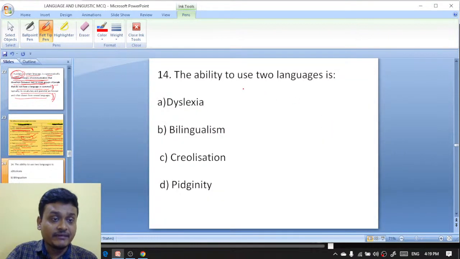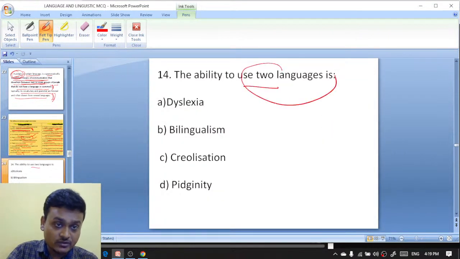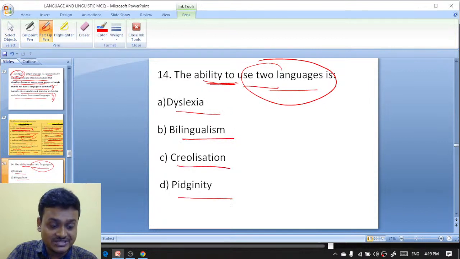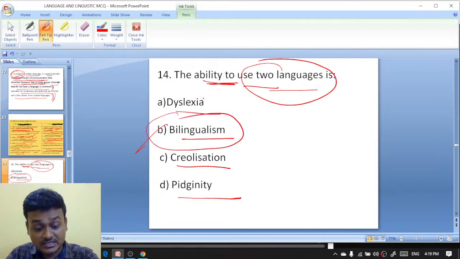Next question. The ability to use two languages, the ability to use two languages, dyslexia, bilingualism, creolization, pidginity. It is bilingualism. The ability to use two languages is known as bilingualism.